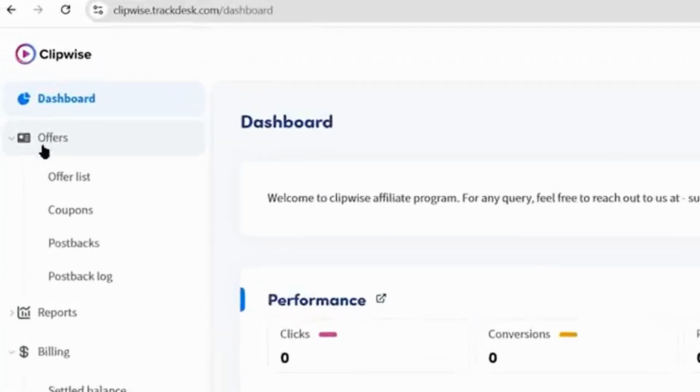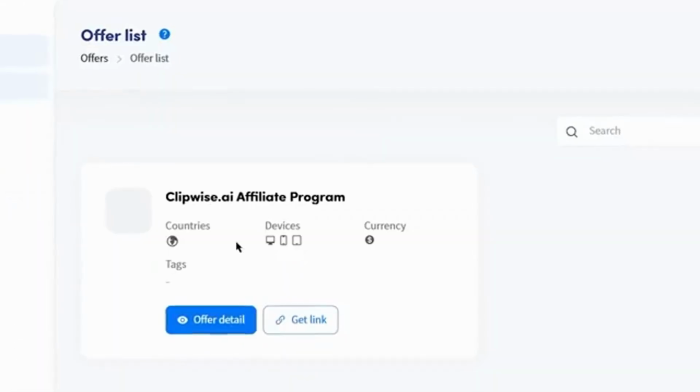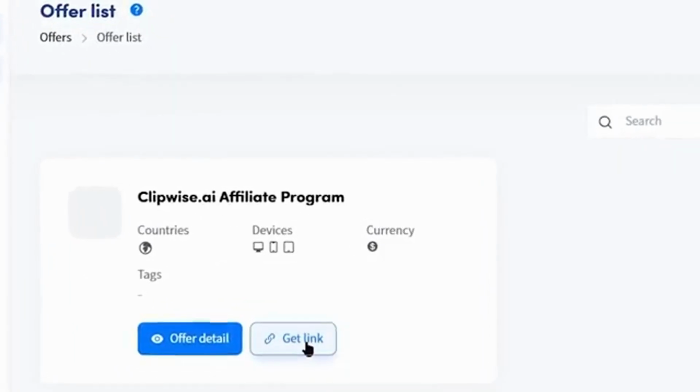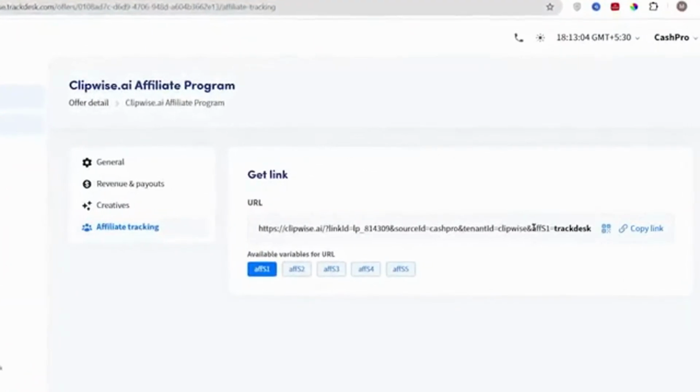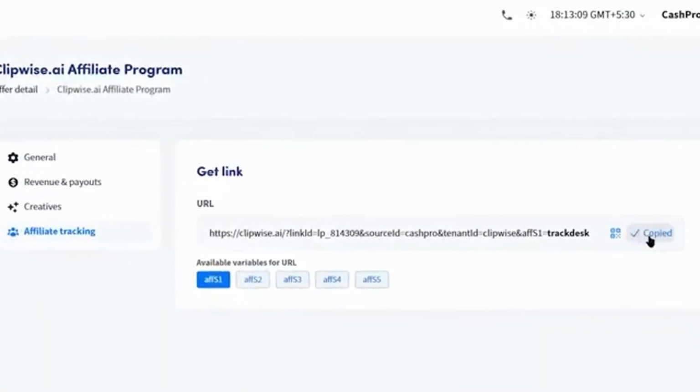Once you do all that, all you have to do is to come to the offers from the left and select Offer List from there. You will be shown the Clipwise AI affiliate program, and here you just need to click on Get Link. That's going to take you to this page, from where you can copy your affiliate link for promoting Clipwise by just pressing this Copy Link button.